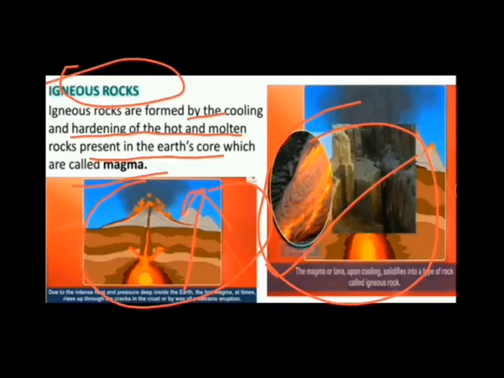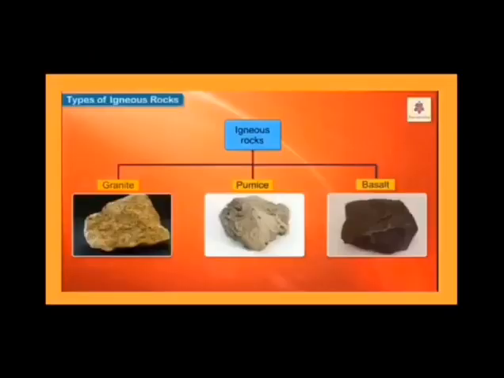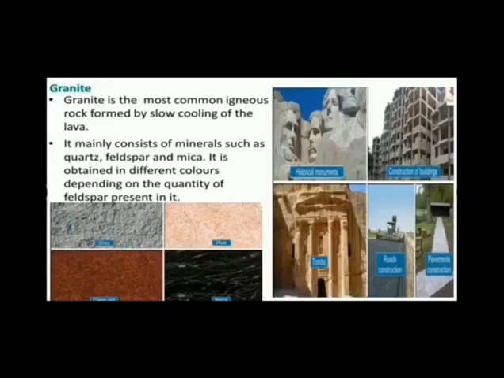There are so many examples of igneous rocks, or you can say there are so many types of igneous rocks like granite, pumice, basalt. All these are igneous rocks, but granite is the most common igneous rock. So granite is formed by the slow cooling of the lava. How are these granite rocks formed?